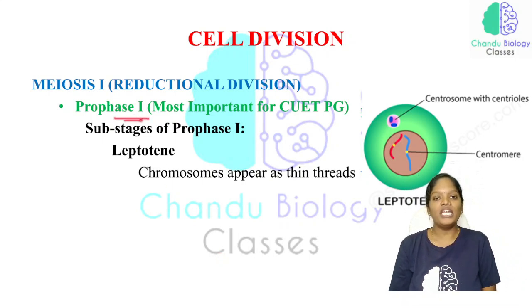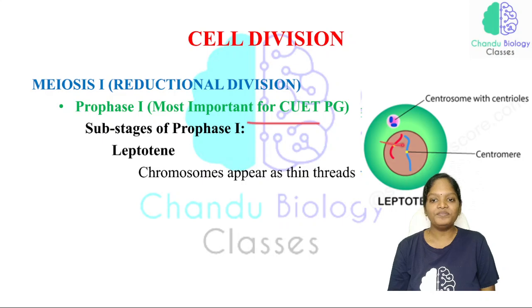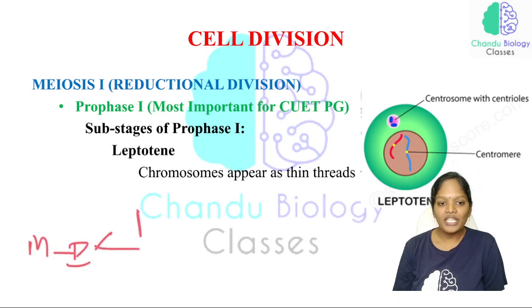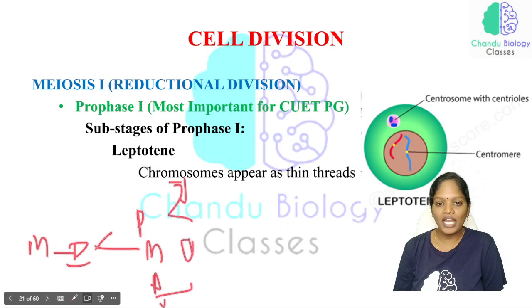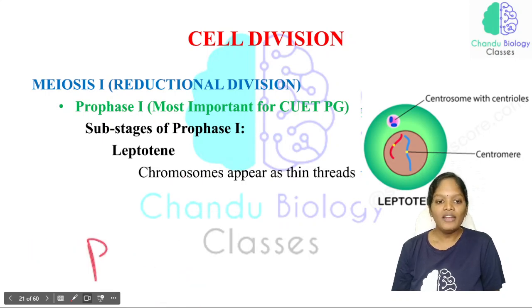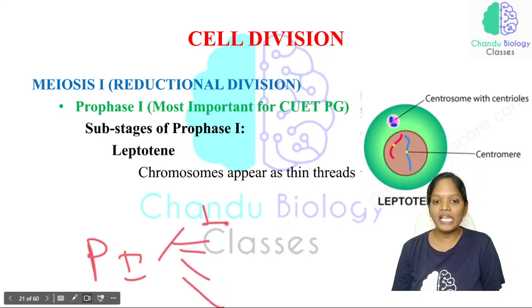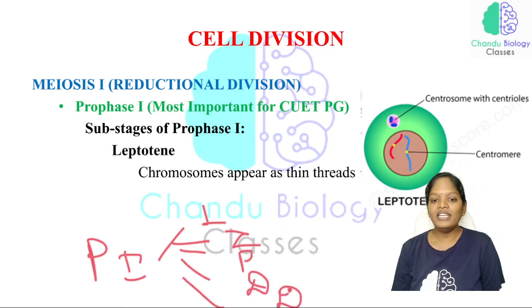Prophase 1 is very important for the exam. Further, this prophase 1 is classified into 5 different stages: leptotene, zygotene, pachytene, diplotene and diakinesis.